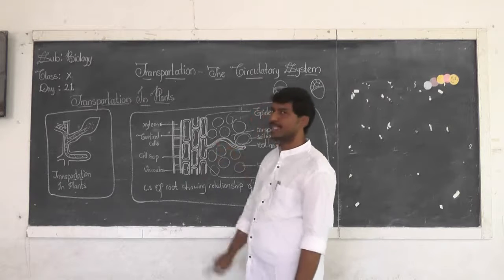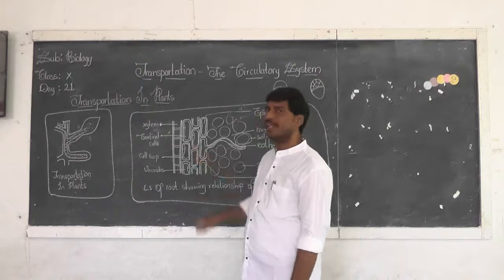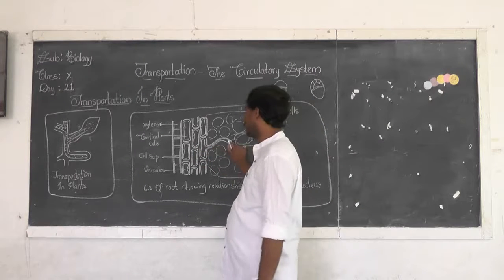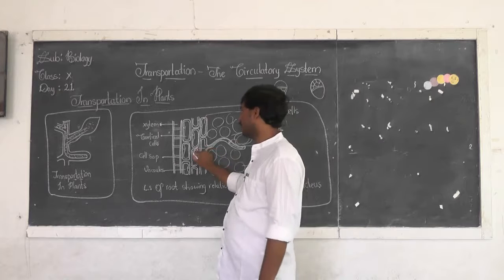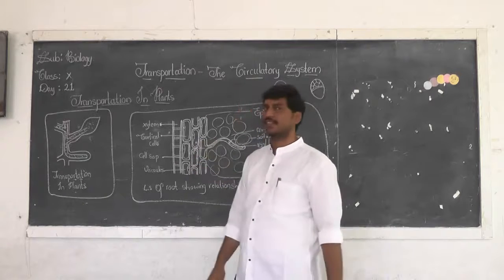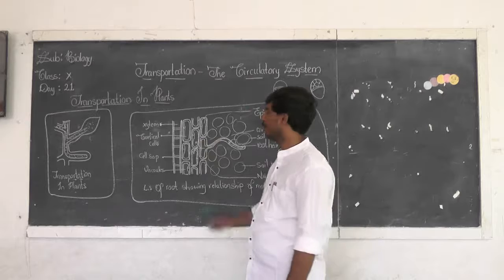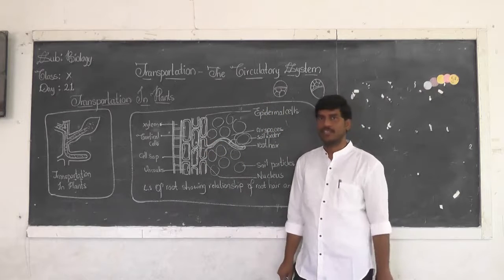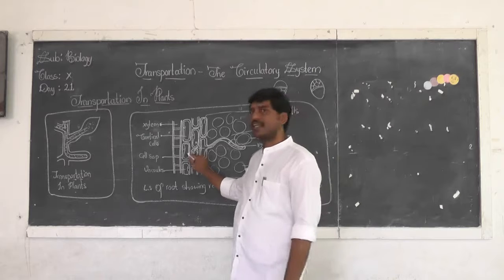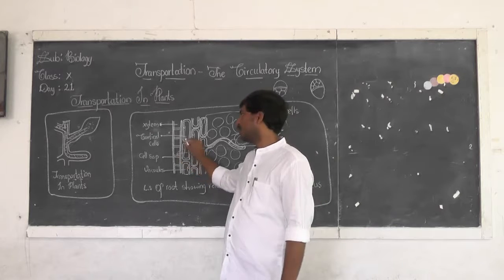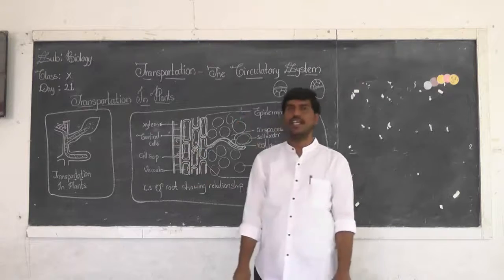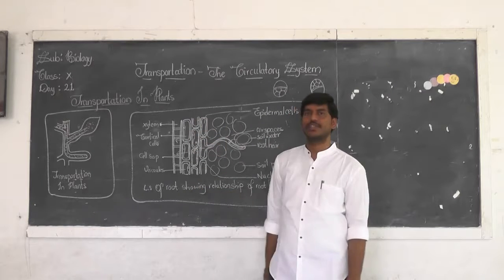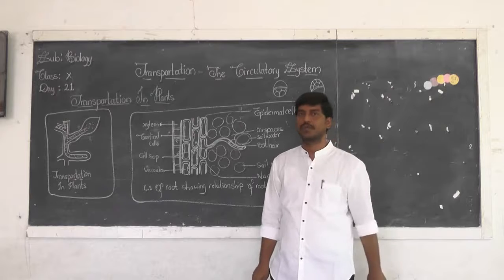Therefore, water from these epidermal cells enters the adjacent cells. Those adjacent cells again become dilute compared to their neighbours. Finally, the water molecules enter the xylem, and from the xylem it is transported through the entire plant body.